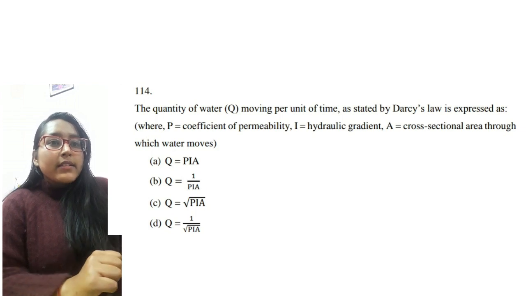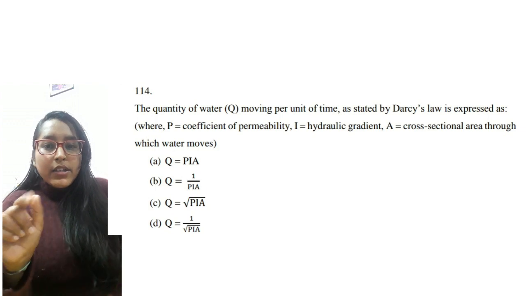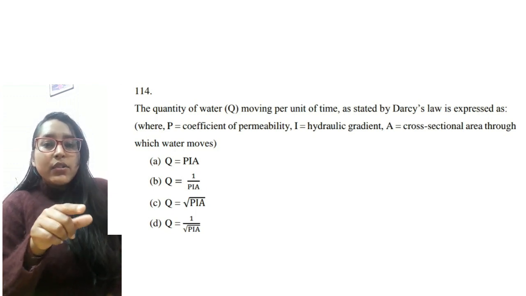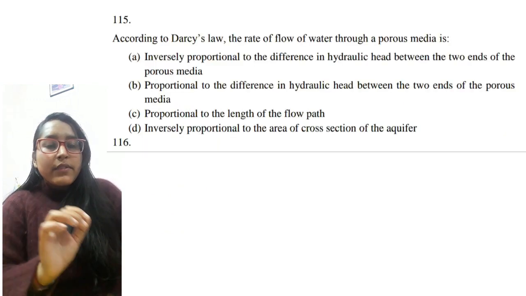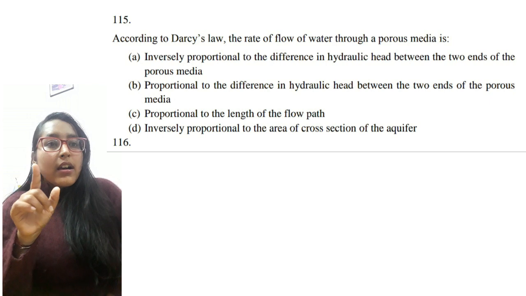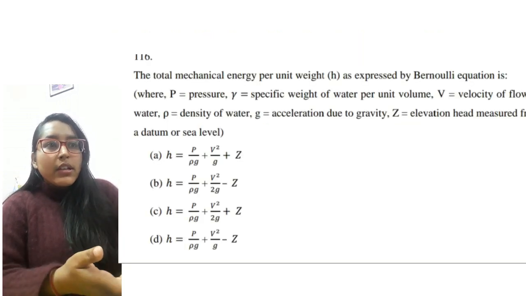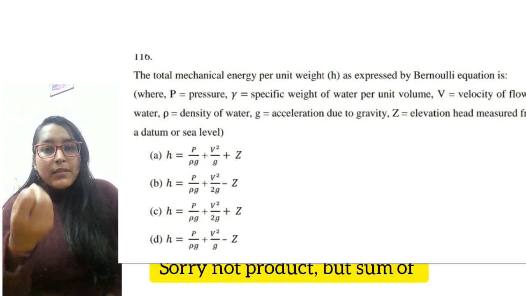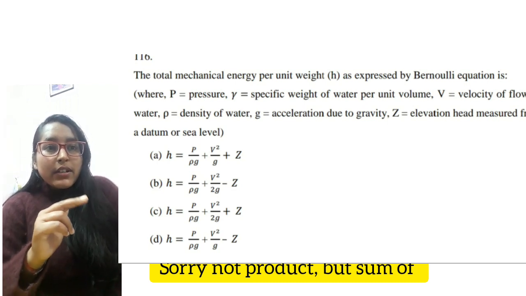Next, Q, P, I and A were given. If you remember the formula, V is equal to Q by A equal to K dH by dL. If you substitute these values, you will get Q is equal to PIA. Next is Darcy's law, which is proportional to the difference in hydraulic head, H2 minus H1. Next question was from the Bernoulli equation, again very easy. It is the sum of potential energy plus kinetic energy. So H is equal to P by rho g plus V squared by 2g plus Z.